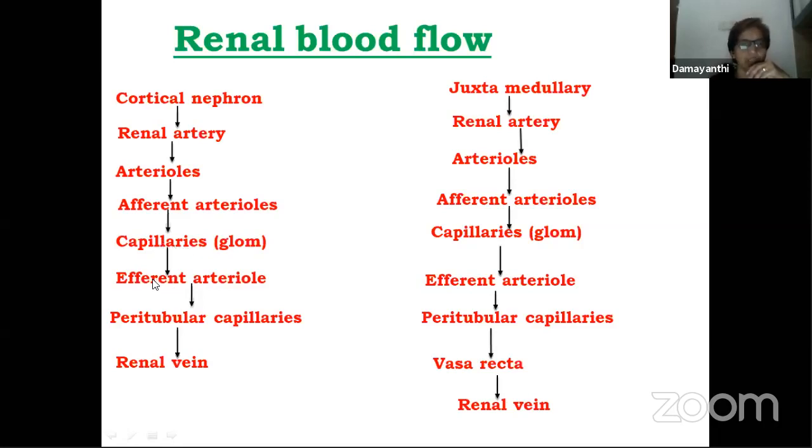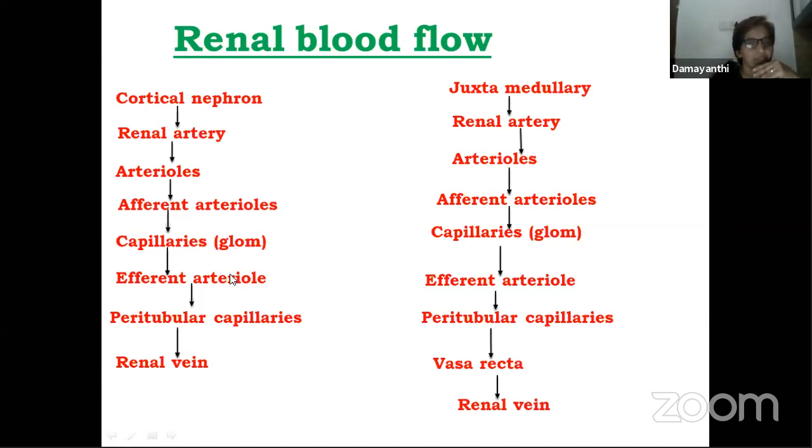All the capillaries join together to form the efferent arteriole. Now, one important thing that you have to understand here, there are two sets of capillaries that are actually forming in the kidney. One set of capillaries you can find is present in the glomerulus. One set of capillaries is found here in the glomerulus.